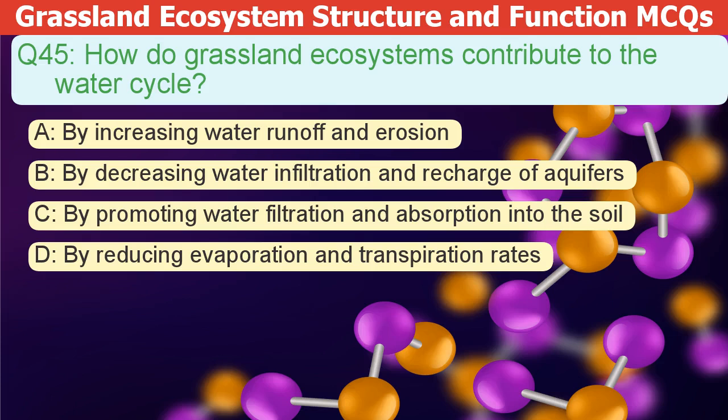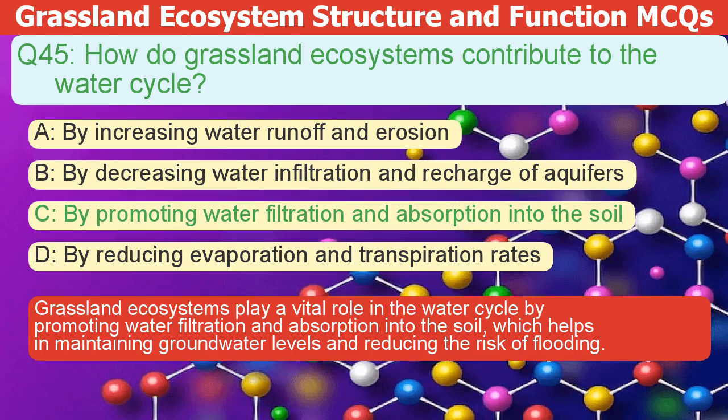How do grassland ecosystems contribute to the water cycle? A. By increasing water runoff and erosion. B. By decreasing water infiltration and recharge of aquifers. C. By promoting water filtration and absorption into the soil. D. By reducing evaporation and transpiration rates. The correct answer is C.